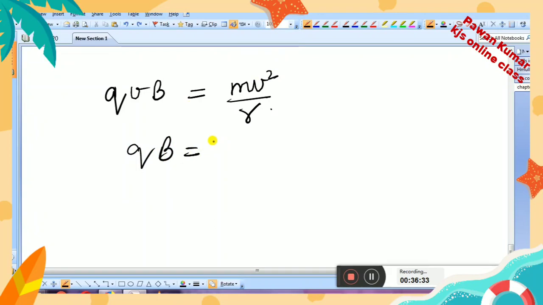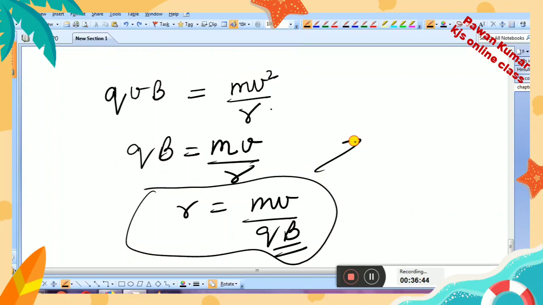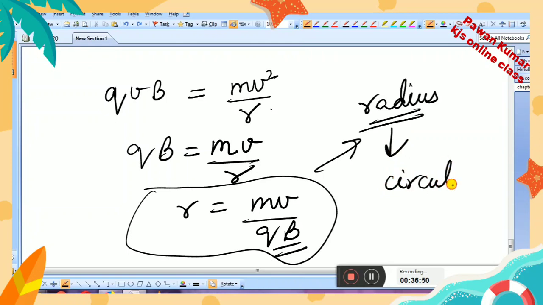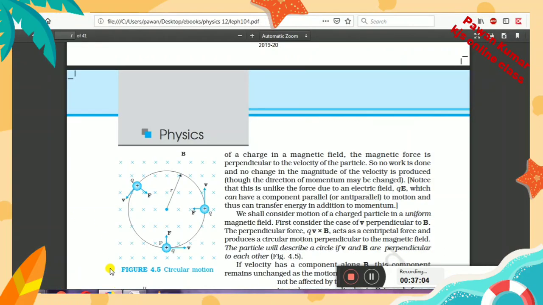In that case you will get QB equals mv upon r, and from here r will be equal to mv upon QB. Now what is this r? This r is the radius of the circular path which the charged particle acquired after moving perpendicular to the magnetic field.